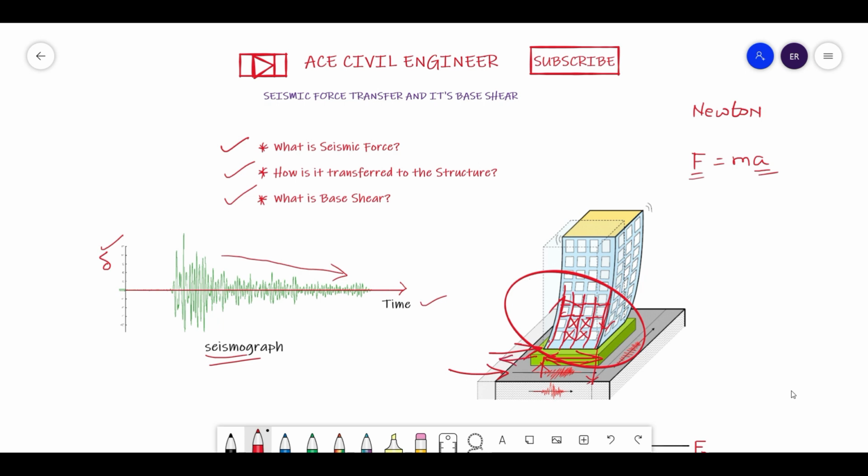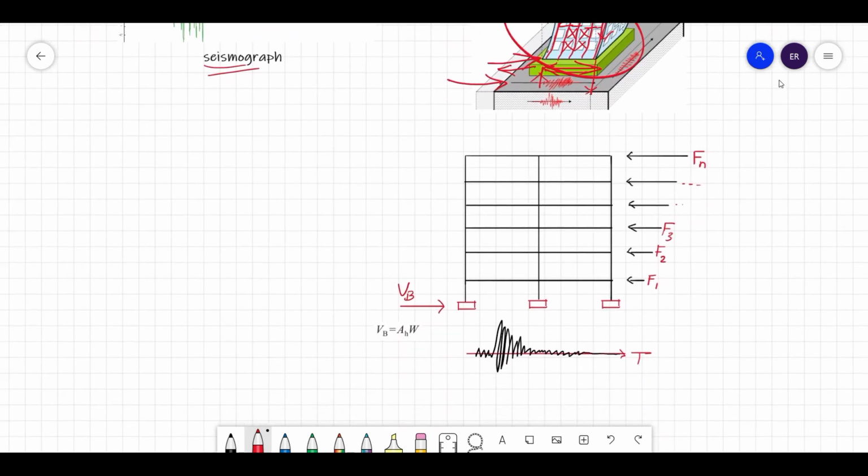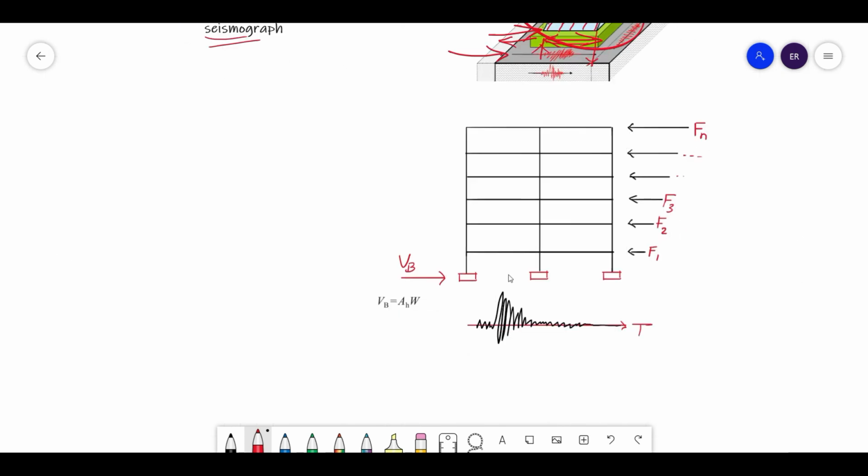Now let us dive into the next topic, that is, what is a base shear. Base shear is nothing but, friends, a force which is acting at the base of the structure. How has this base shear come? This base shear has come just because of this seismic force.